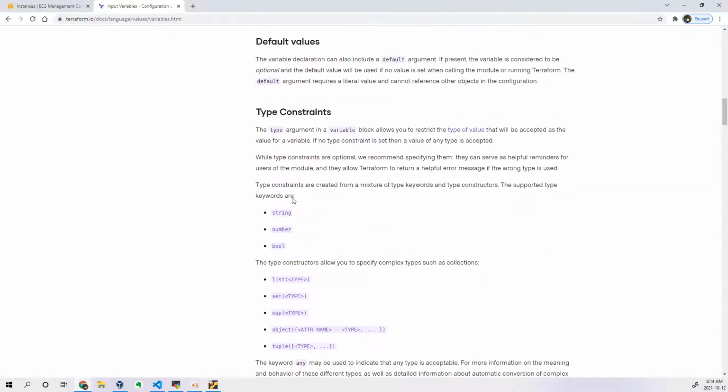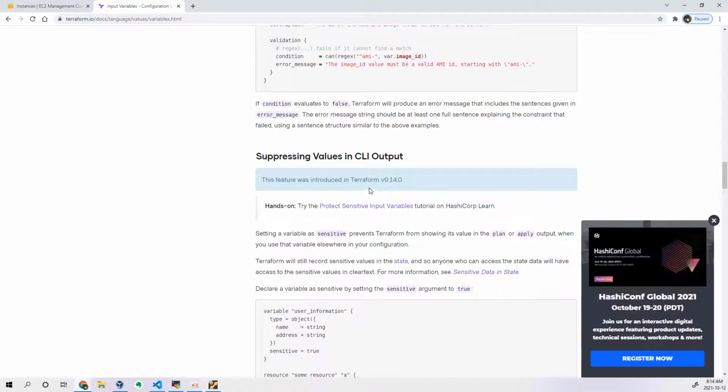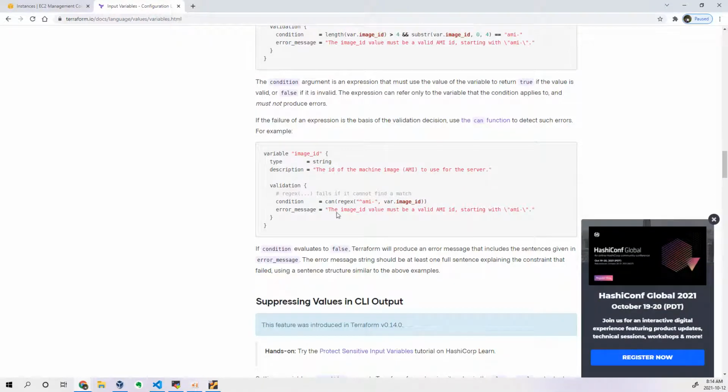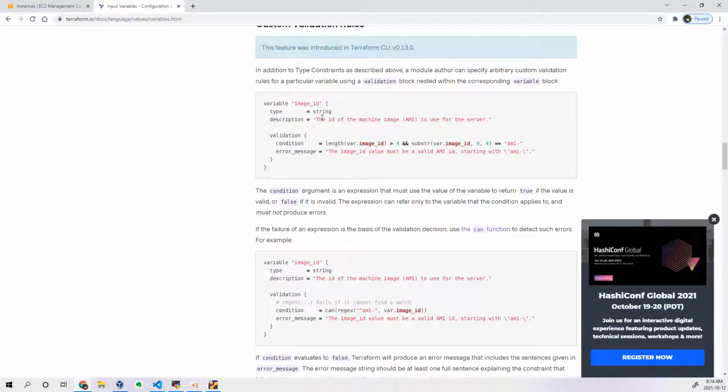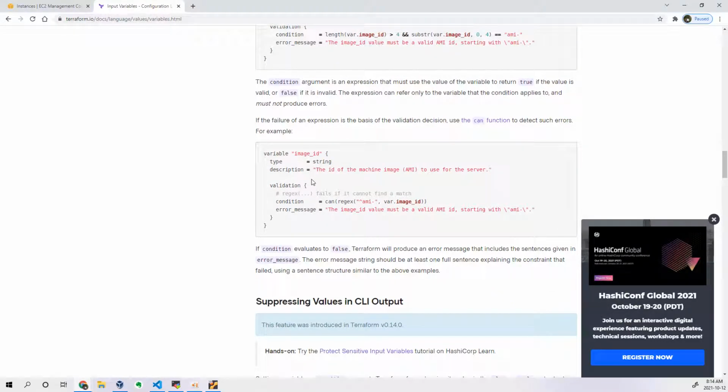Okay. This is variables, I've already talked about it actually. Validation you can see here. Okay, we can add can, which is like regular expressions. This is the example which I took. In this way we can add a condition which uses the can function to detect such errors. What is that error? If the failure of an expression is the basis of the validation decision. So here itself we are adding some regular expression. If you want to add it, we can add like this.